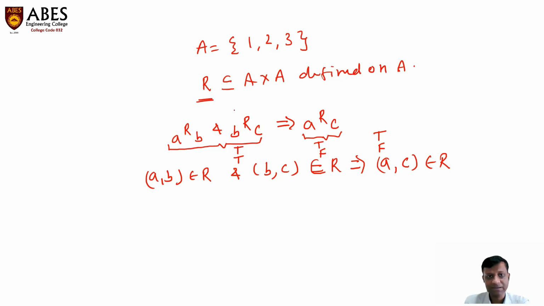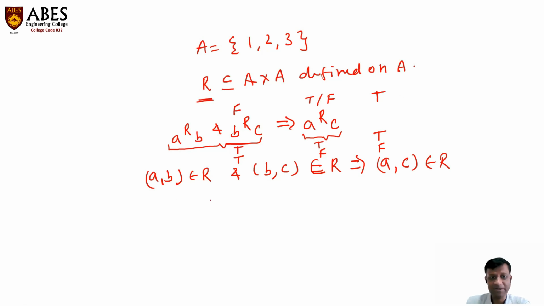If I again say the very first condition is false, that means A comma B is not a part of the relation, or B comma C is not a part of the relation, or both are not a part of the relation. So in that case, whether the second condition is true or false, it really does not matter if the very first condition is false. The ultimate statement will become true. So that means the relation will become transitive.